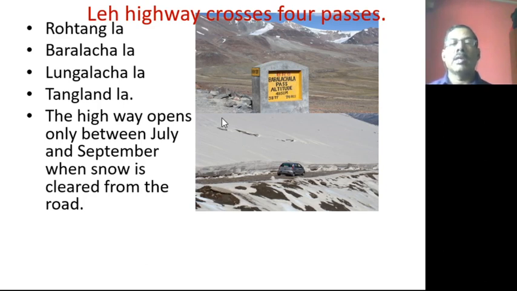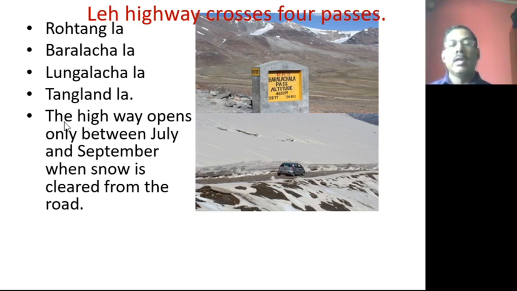Different passes are there. You should pronounce them easily: Rohtang La Pass, Baralacha La Pass, and Tanglang La Pass. So we should see and understand, these are the passes on the Leh highway, and the highway is very important.